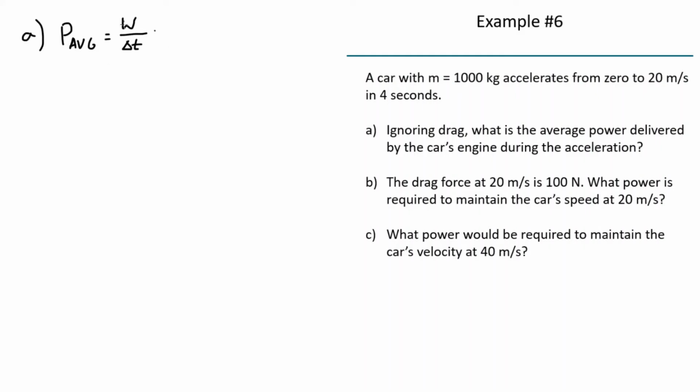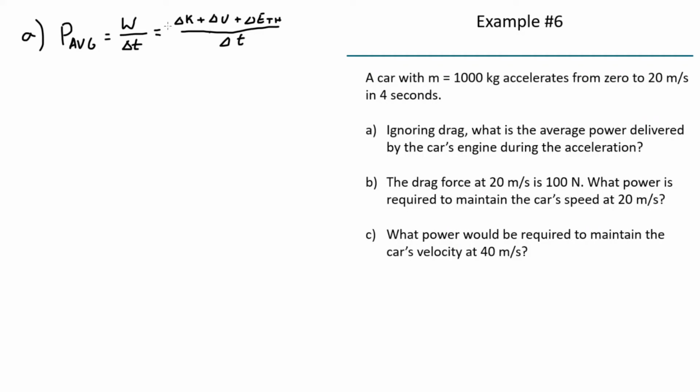Now, there are a few ways we could find the work done. We could try to find the force and then integrate the force over the displacement, finding out how far the car goes during the first 4 seconds. But there's an easier way to do this. We can just use the work energy theorem. It says that this equals delta K plus delta U plus delta E thermal, all over delta t.